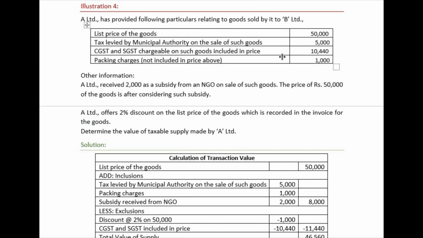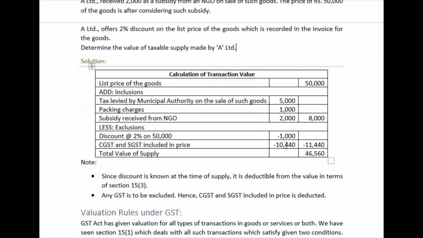And CGST, SGST, which is already included in the price, as given in the example, 10,440, we have to deduct that. So total will be 11,440. We are deducting from 58,000. We are going to get 46,560 as the total value of supply.